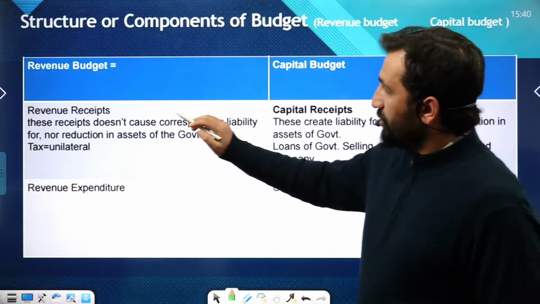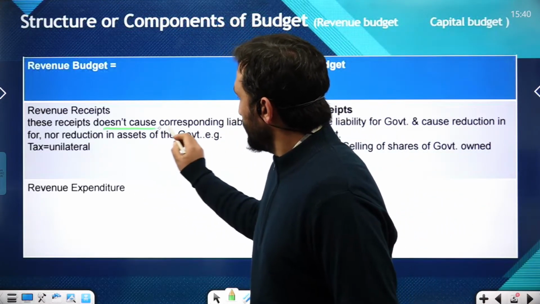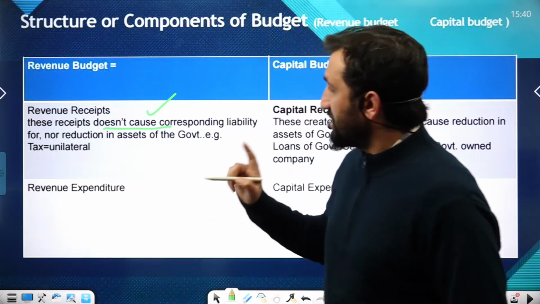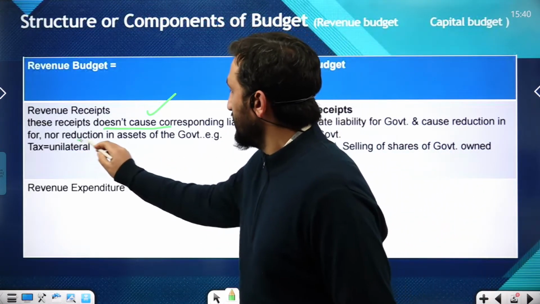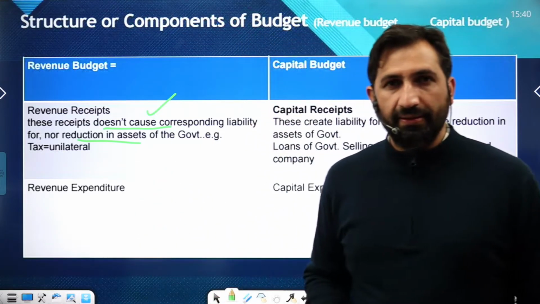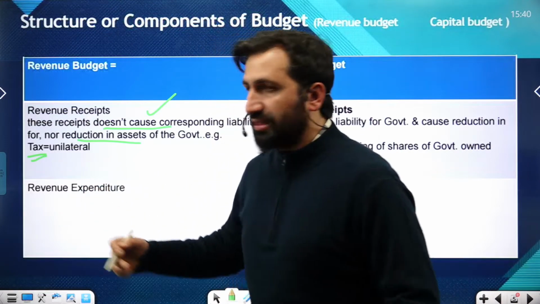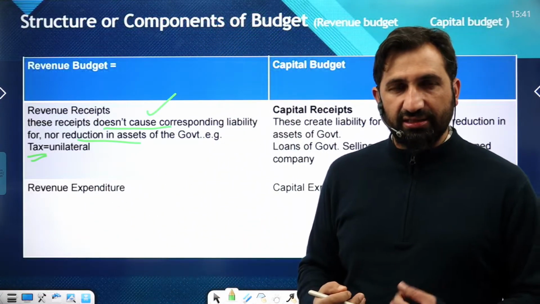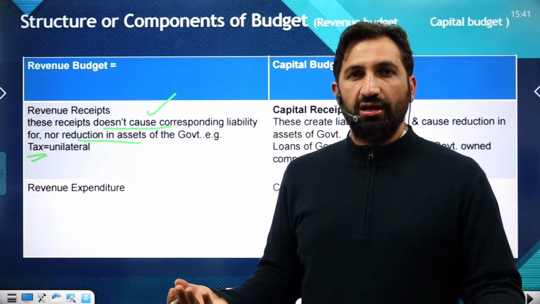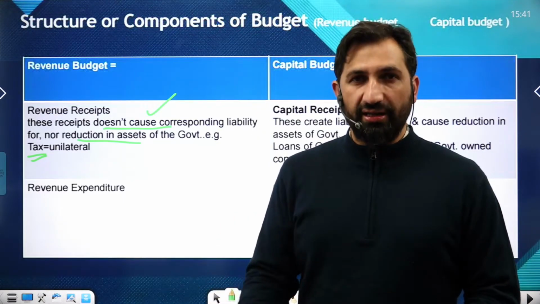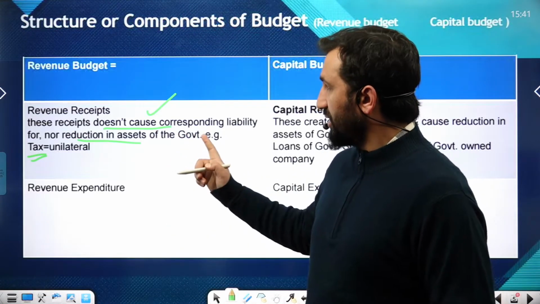Now, revenue budget talks about those receipts which do not cause a corresponding liability nor a reduction in assets. This is the revenue part. For example, tax. The government receives tax. It's a revenue for the government, but in return, it's not mandatory that the government should pay anything. So it's a unilateral payment. इससे गवर्नमेंट की एसेट्स में कमी नहीं आती ना.